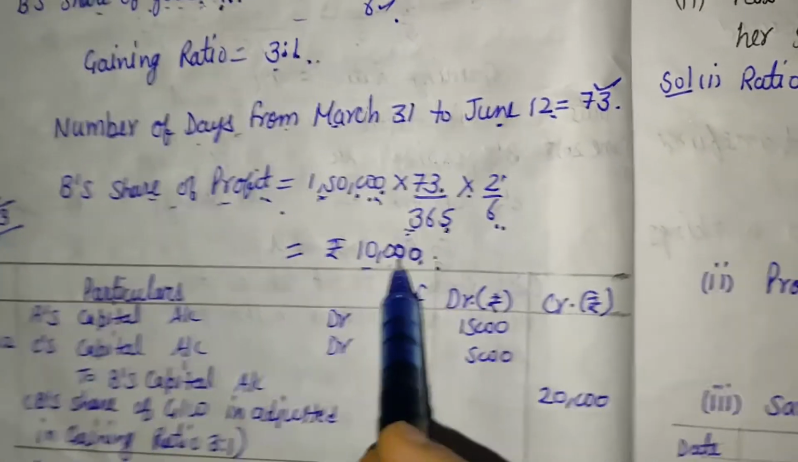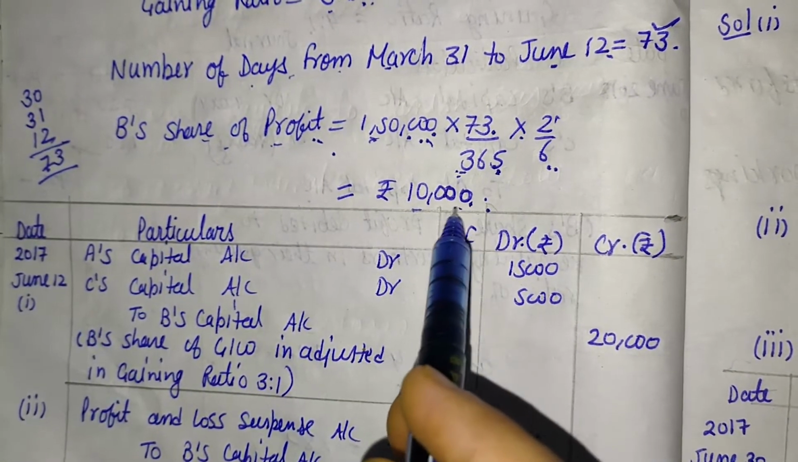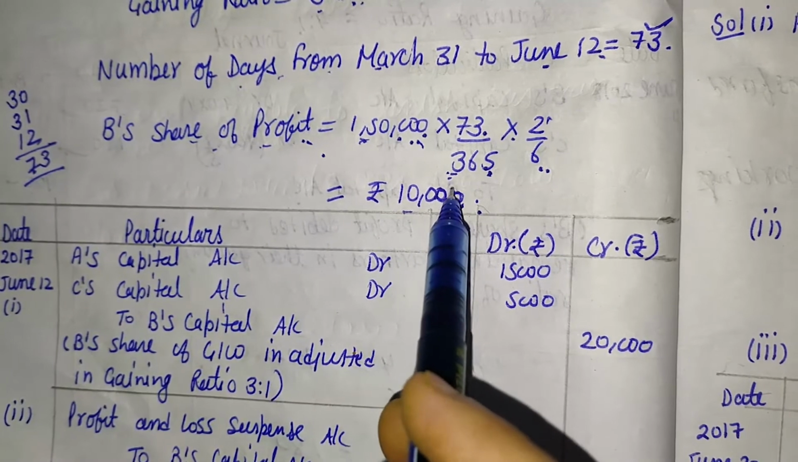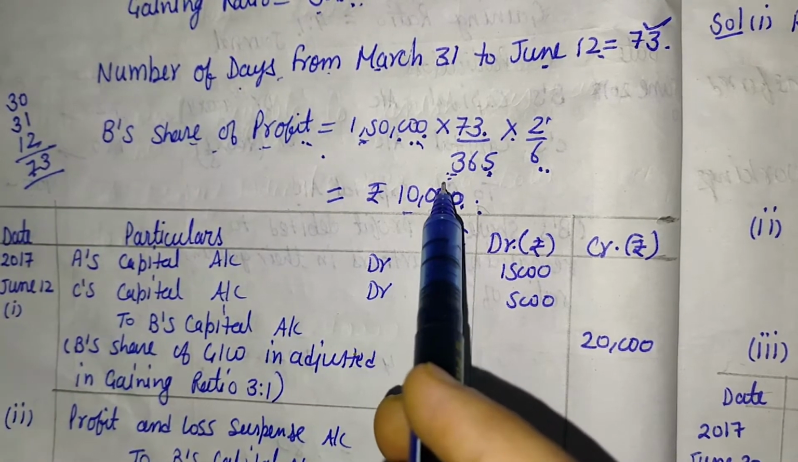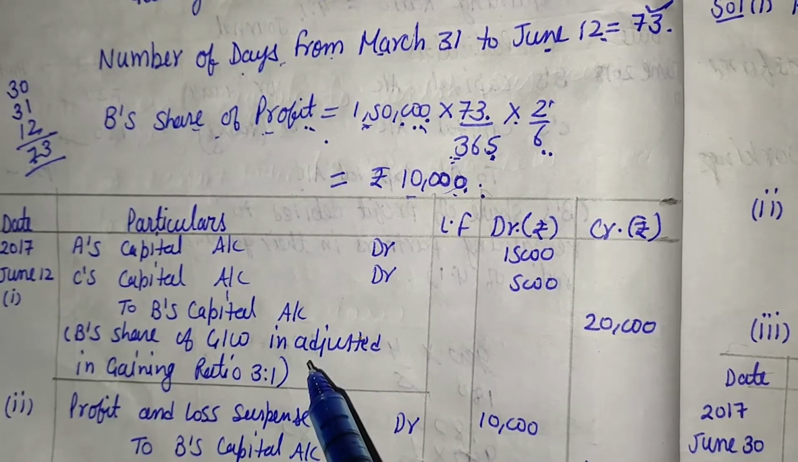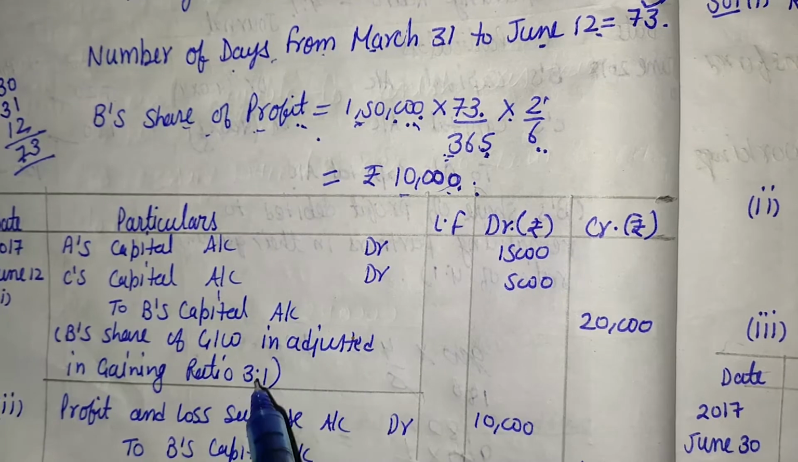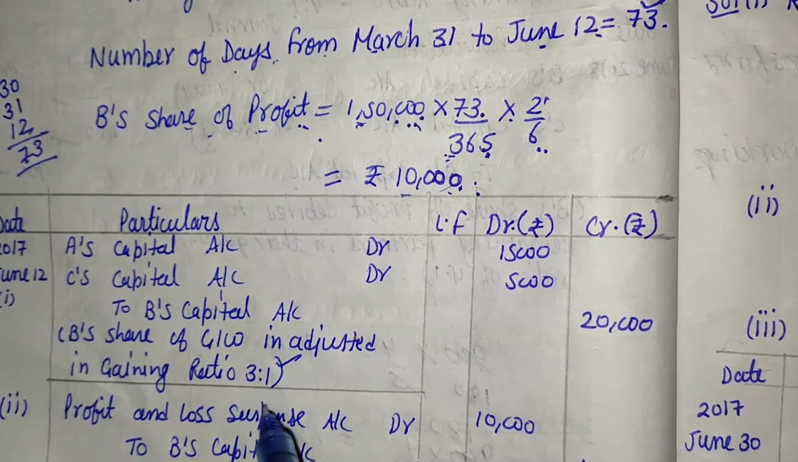So first of all, the journal entry of goodwill. Goodwill is always distributed in the gaining ratio. And who is the gaining partner? After B's death, A and C are the gaining partners. We know how to calculate the gaining ratio: new ratio minus old ratio gives the gaining ratio, that is 3:1.